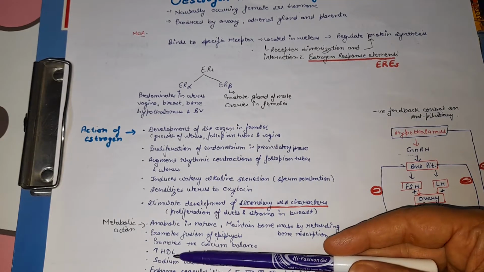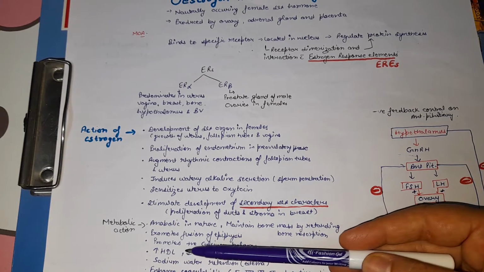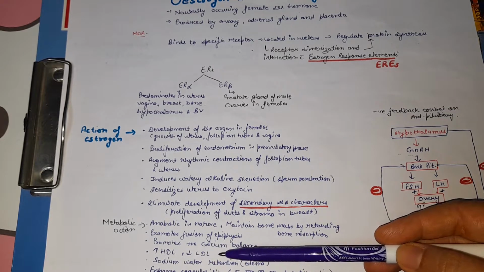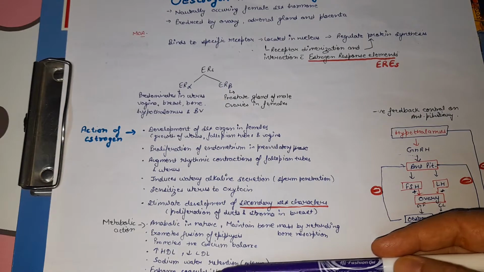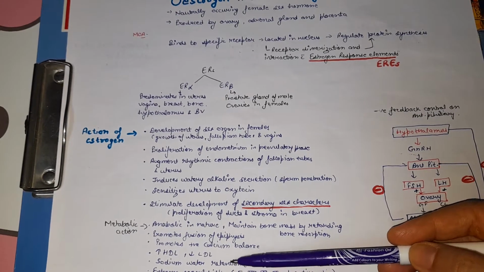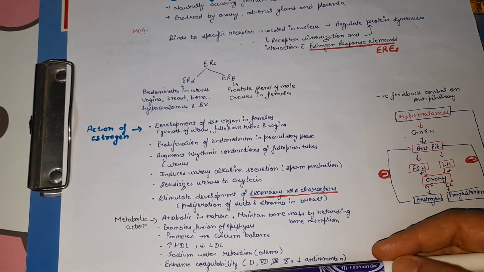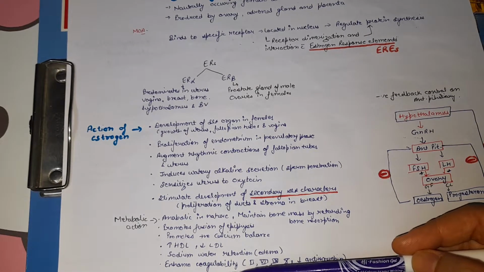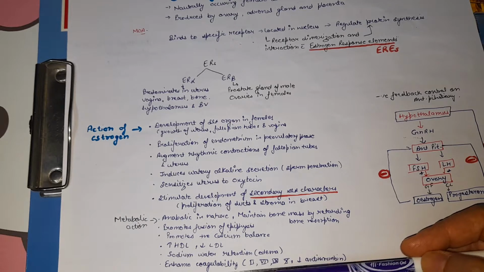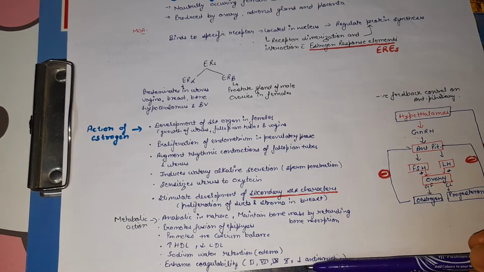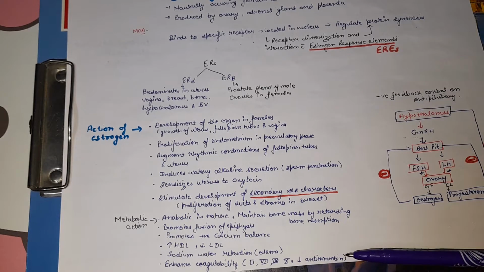It helps in the increase of high density lipoprotein and decreases the quantity of low density lipoprotein. It also causes sodium water retention. Due to this effect, edema occurs in the female body. It also enhances coagulability, meaning it increases the concentration of clotting factors, like clotting factor 2, 7, 9, 10, and it decreases the antithrombin clotting factor.